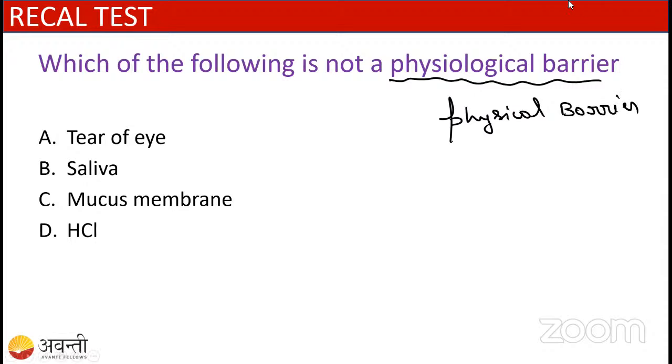I will run the poll. You can answer me in the poll, which is the correct answer. Fine. Answer me in the poll. I'm running the poll. Answer me in the poll fast.